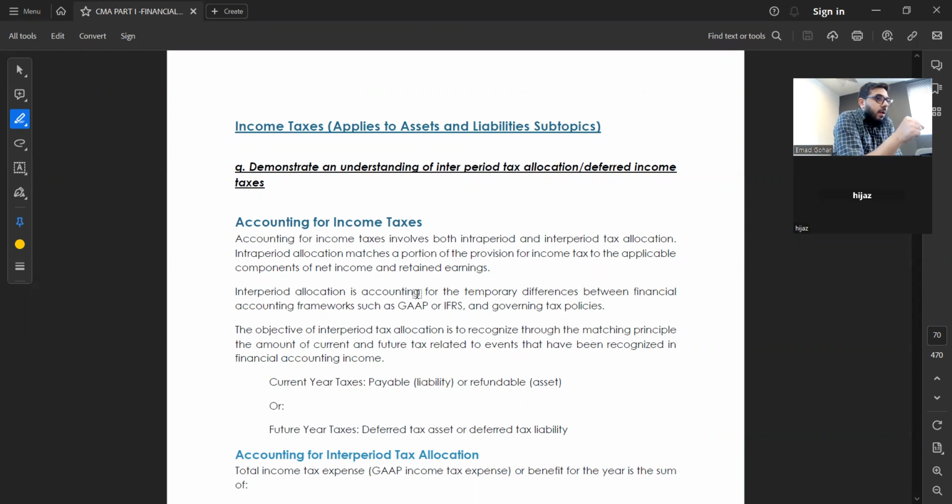Now, all of you know that in financial statements, in the income statement, we write income tax, we write tax expense.